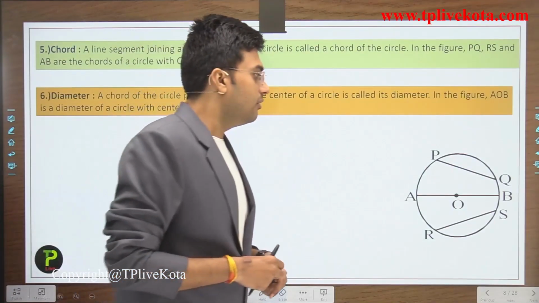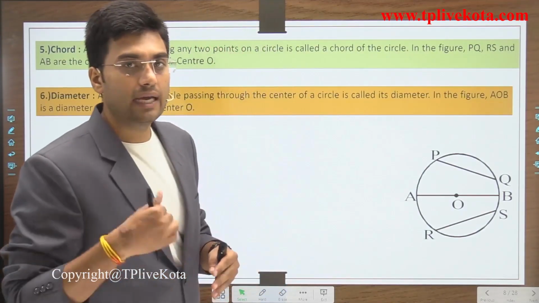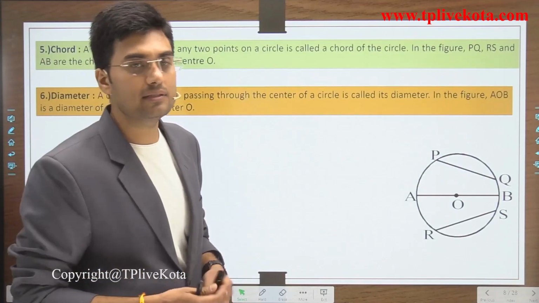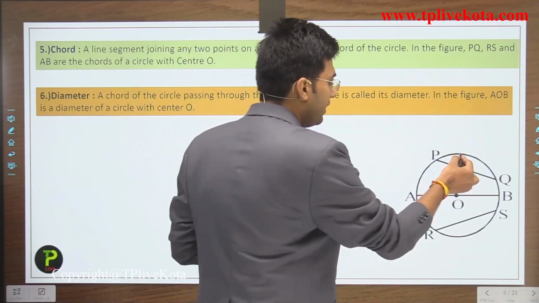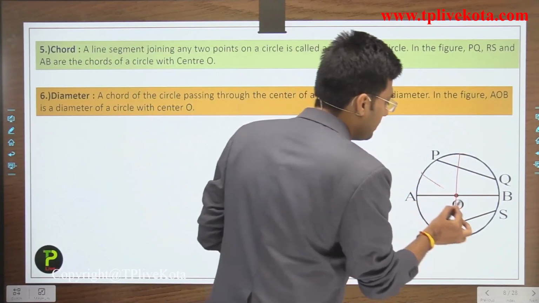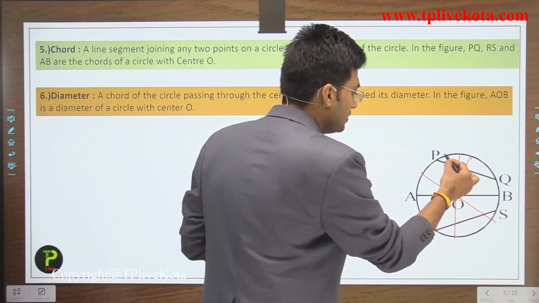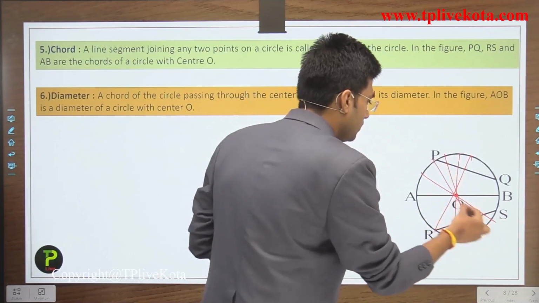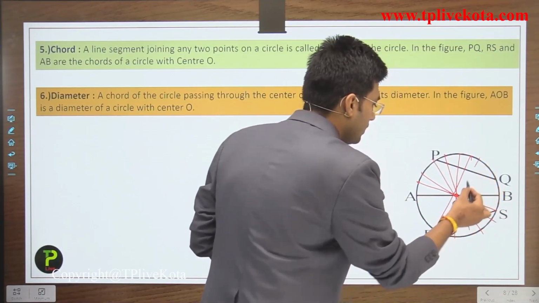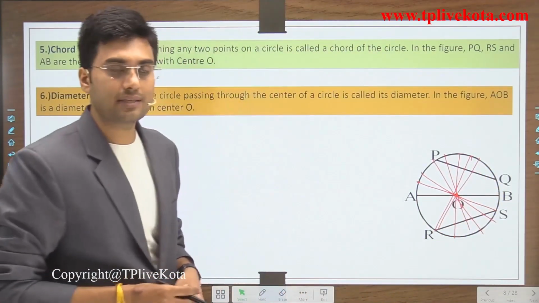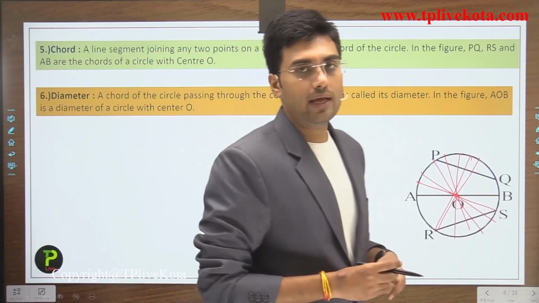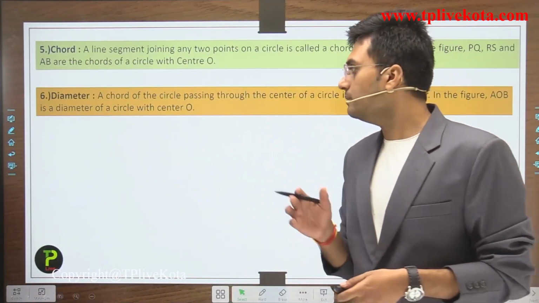So students, for a circle we have an infinite number of diameters because we have an infinite number of chords passing through the center O, and the length of all diameters is equal. Clear?